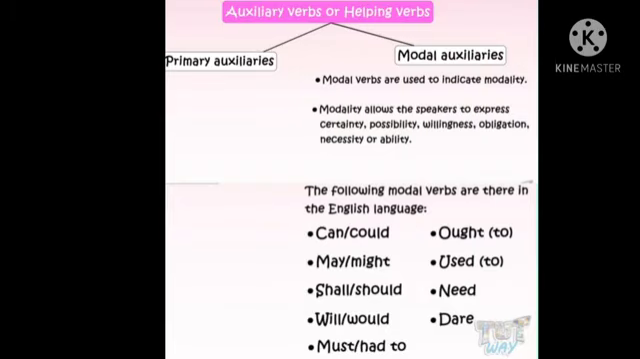Now we have another variety of helping verb, that is the modal auxiliary. Modal auxiliaries are those helping verbs which specify various moods or modes or context of the main verbs they are associated with. And the modal verbs are used to indicate basically modality, and modality allows the speaker to express certainty, surety, possibility, willingness, obligation.